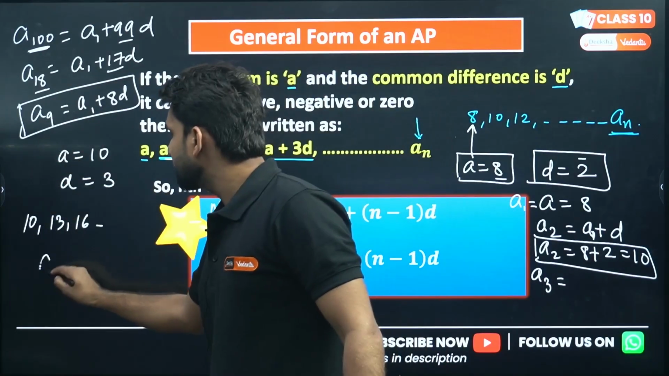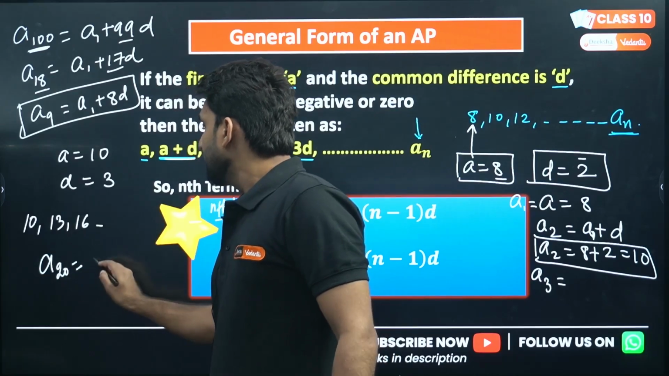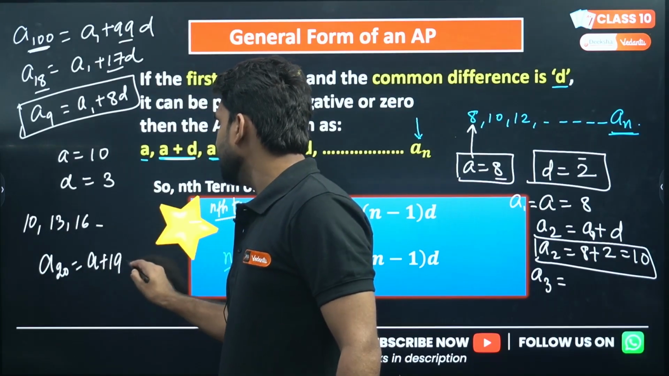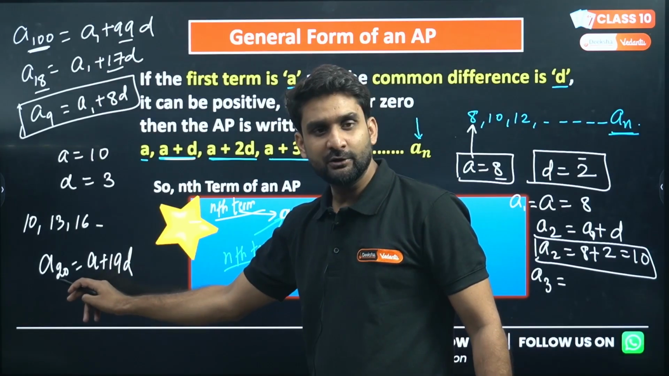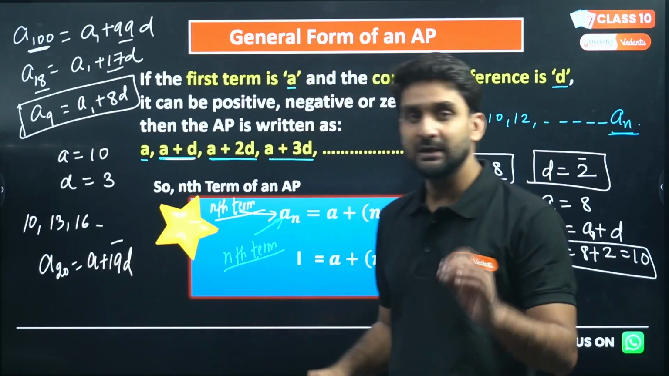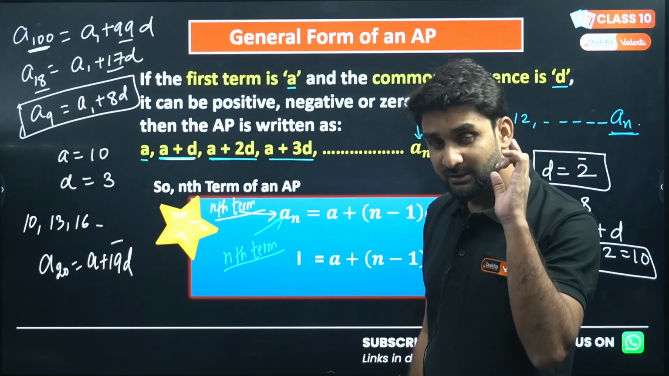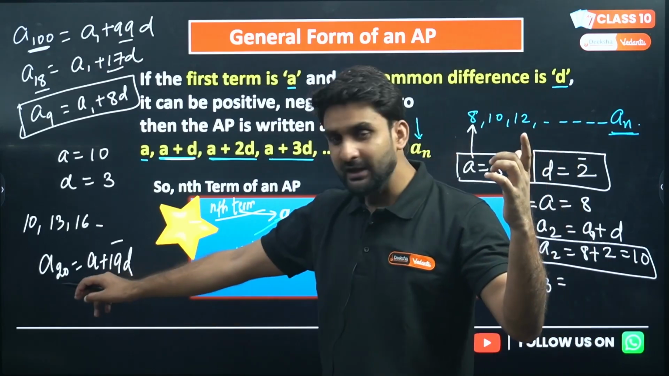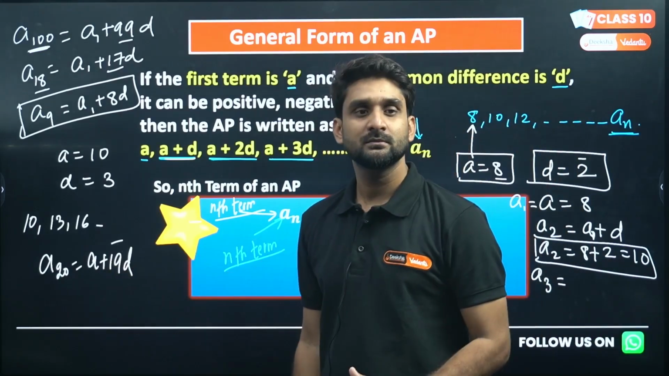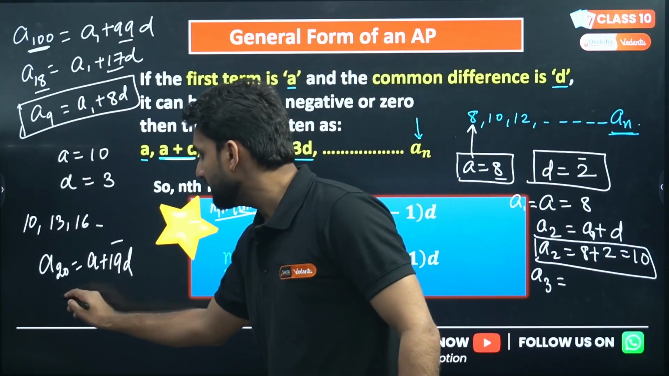So the 20th term will be A plus 19D, right? I'm finding the 20th term, so to find the 20th term, you have to write 19D. Make sure that D must be one less than the position of that term. If the position is 20, then D will be 19. So what will be the formula? What will be the result?